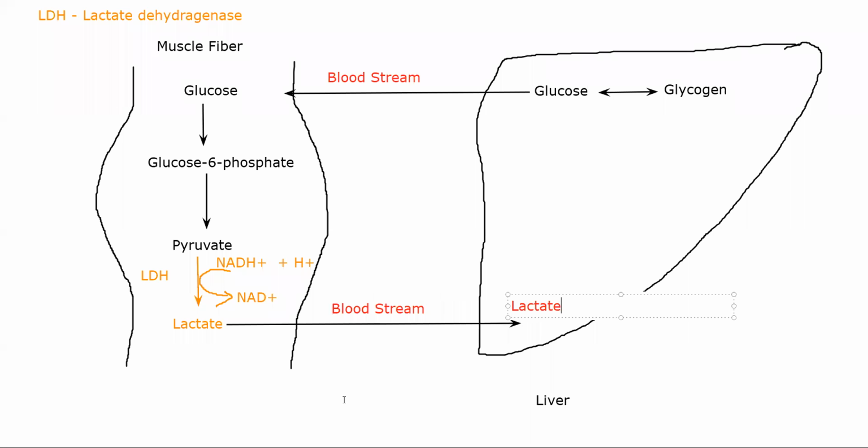All right, so this lactate in your liver will be converted into pyruvate. Okay, your liver has the capability of converting lactate into pyruvate. Your muscle does not. All right, it will basically oxidize the molecule of lactate again using LDH, but in any case, it will convert lactate into pyruvate, which in turn will undergo gluconeogenesis.